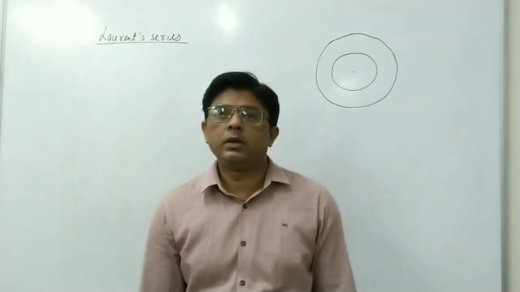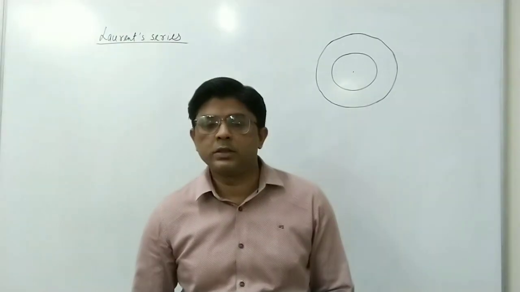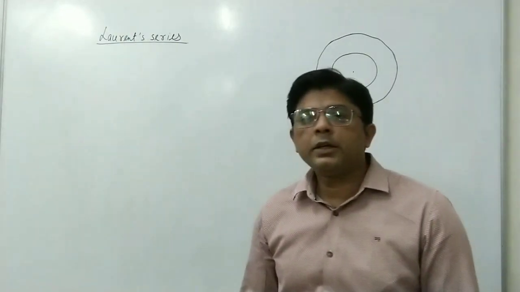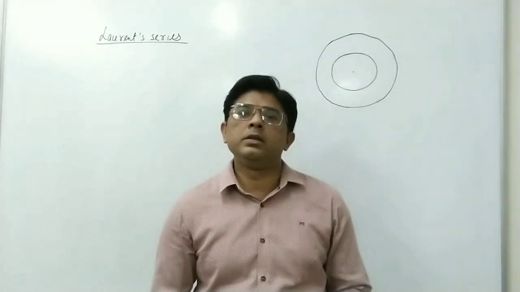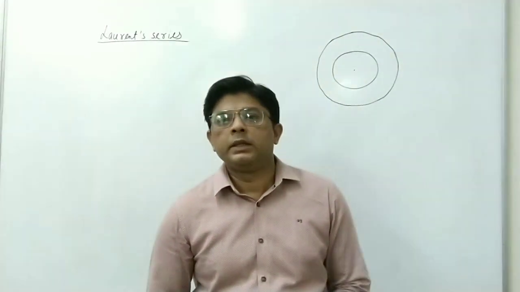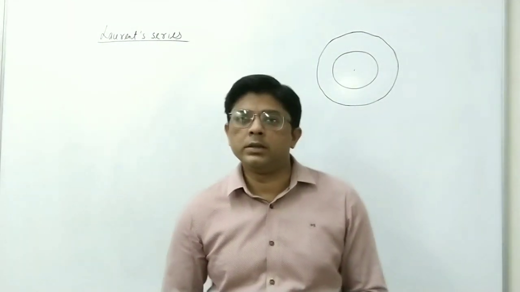In the previous example, we discussed power series and Taylor series. We have seen that if we have an analytic function f(z) in some domain or in some circle, then it can be expanded in a series, and that series is called Taylor series.